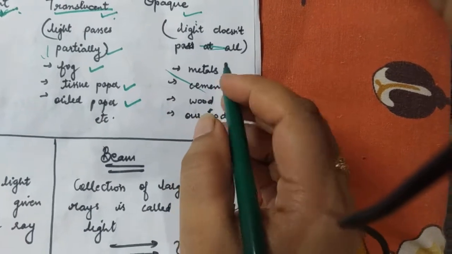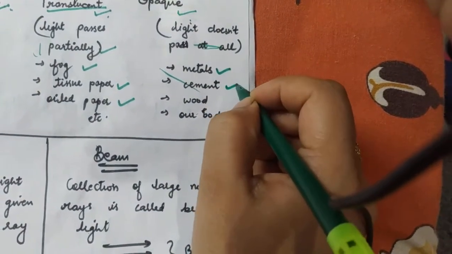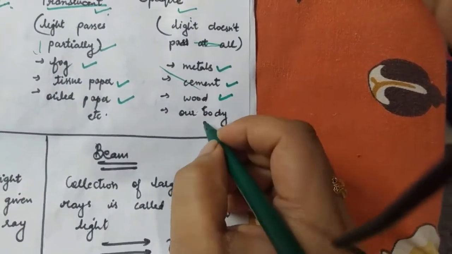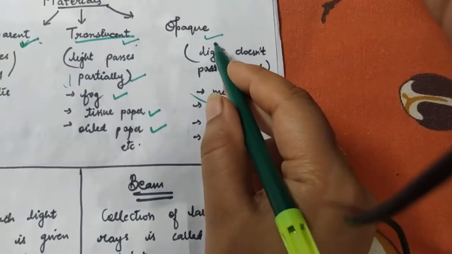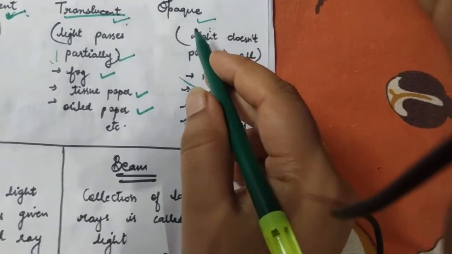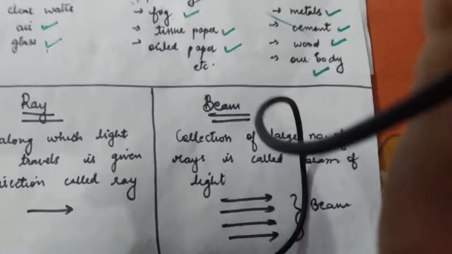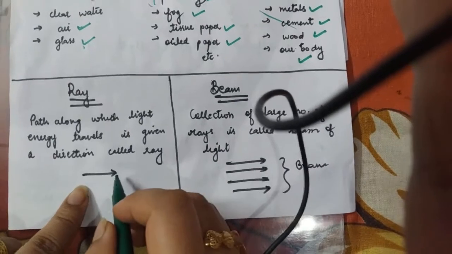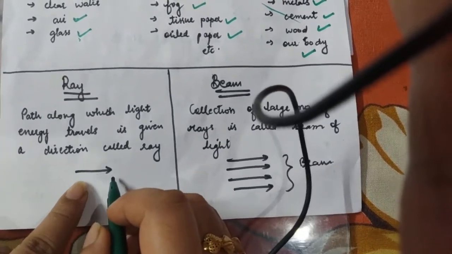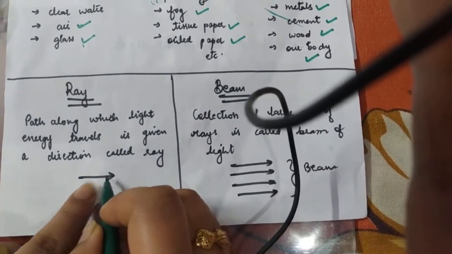What are the examples? Metals, cement, wood, and our body. All these are examples of opaque material. I hope it's clear. You should be very clear about this topic at least, and last year also you have studied that light always travels in a straight line. So if I have to show the direction in which the light is traveling, I have to use an arrow, and it is named a ray.